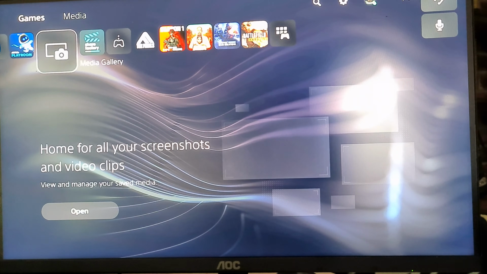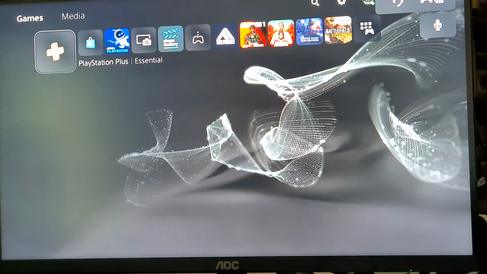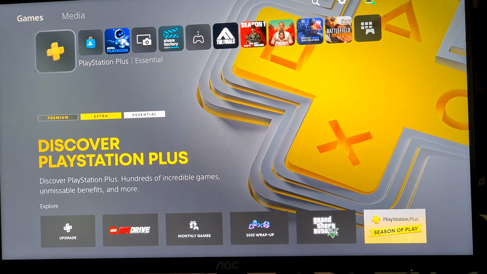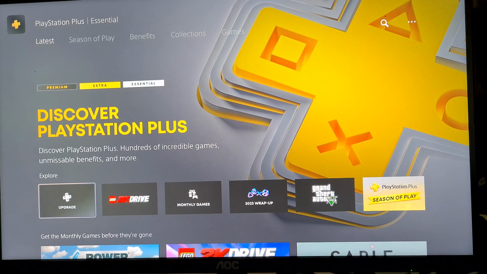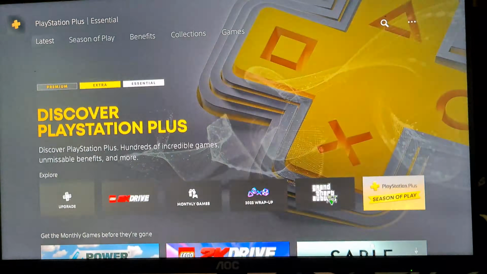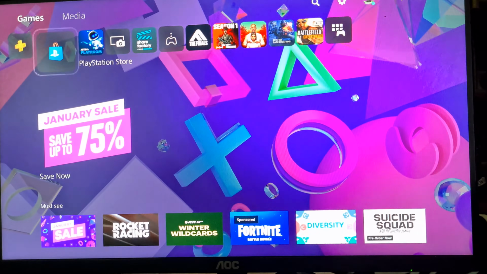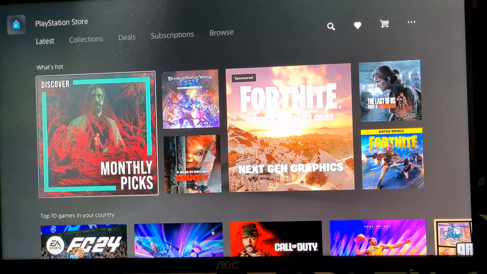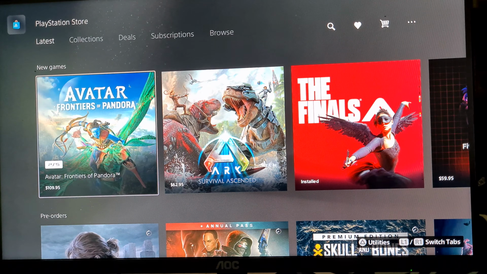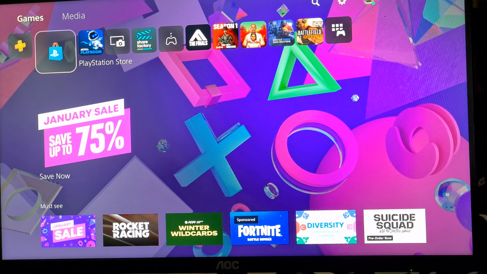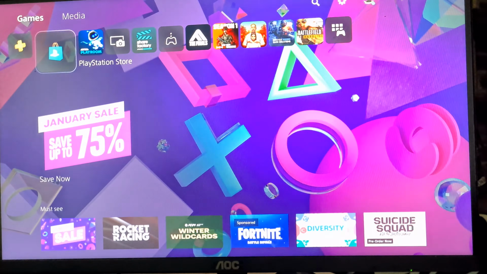Now the store should work. As you can see, the store's there, everything's there. PlayStation Store, none of the photos are corrupt. So your database is fixed, the update's done. You shouldn't get the LAN cable disconnect error anymore, and you can access the store.